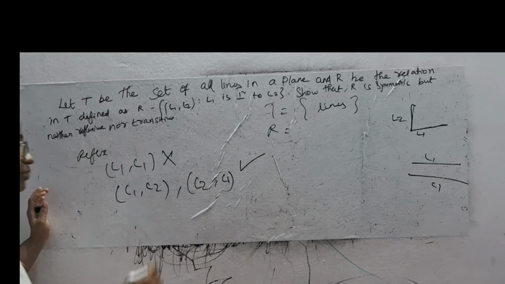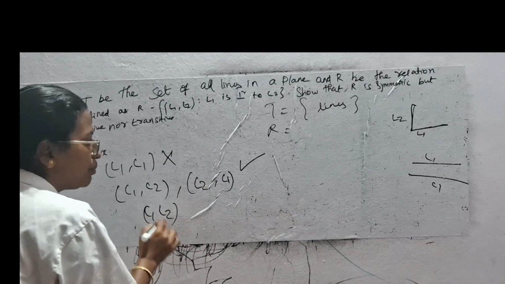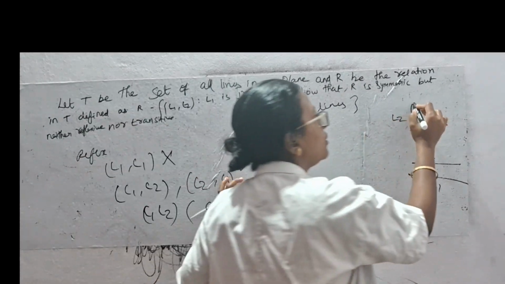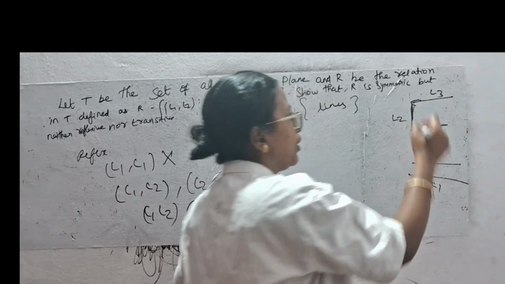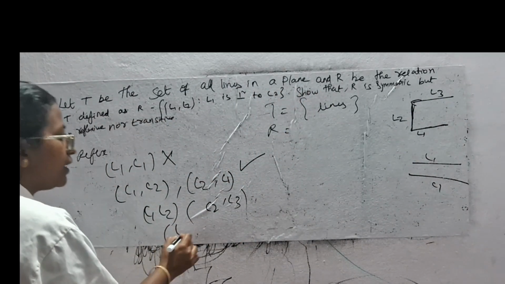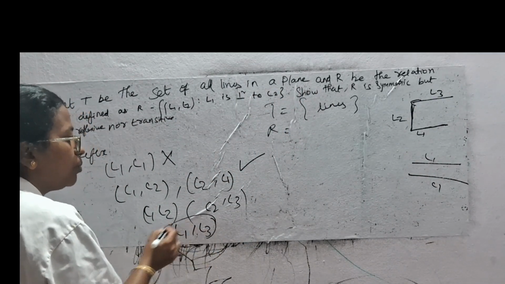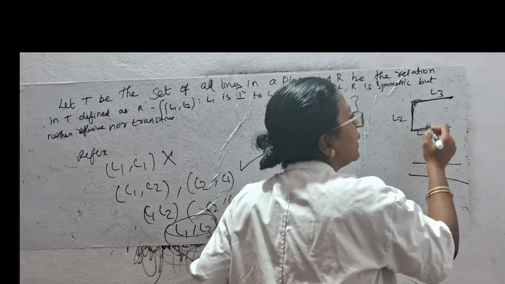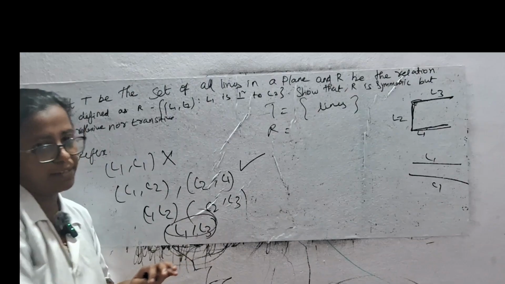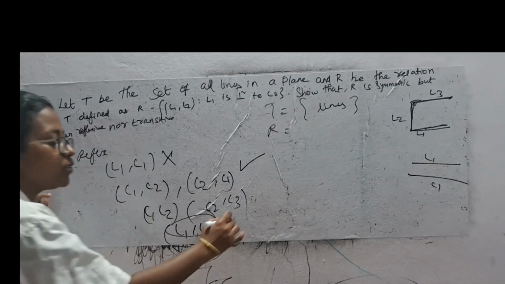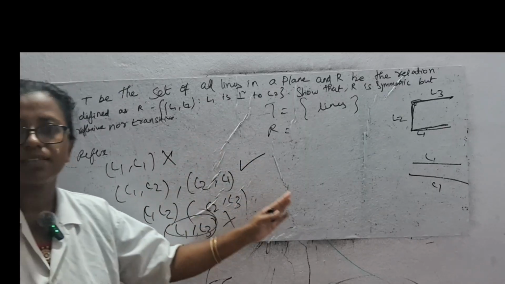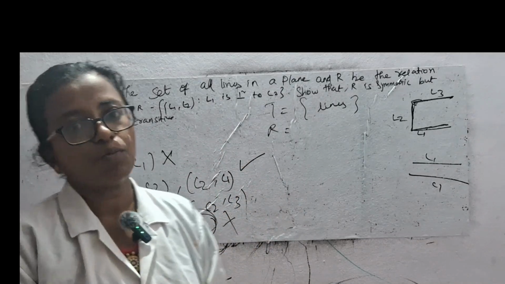Next, transitive. L1, L2 is perpendicular. L2, L3 is perpendicular. Then L1, L3 should be perpendicular. Not possible. This is L3, this is L1. It is not perpendicular. It is a parallel line. So it is not true. So it is symmetric only. Hence the sum is proved. Next problem.